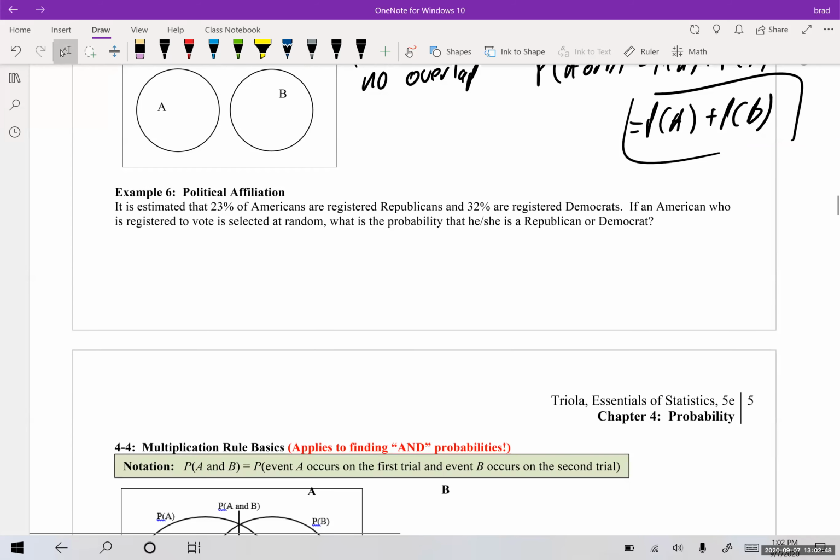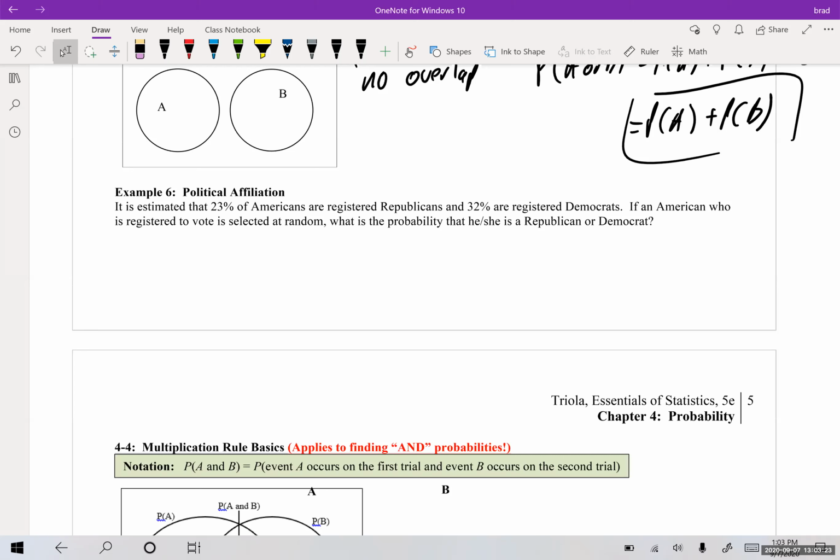So here's an example. It says political affiliation. It is estimated that 23% of Americans are registered Republicans and 32% are registered Democrats. If an American who is registered to vote is selected at random, what is the probability that he or she is a Republican or a Democrat? So now this is assuming, once again, we don't care if you're a Democrat and you vote Republican, and we don't care if you're a Republican but you vote Democrat. This is saying, what are you registered as? You can't be registered as a Democrat and a Republican at the same time, so these two events are exclusive.